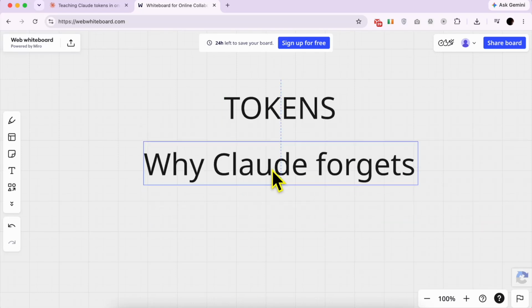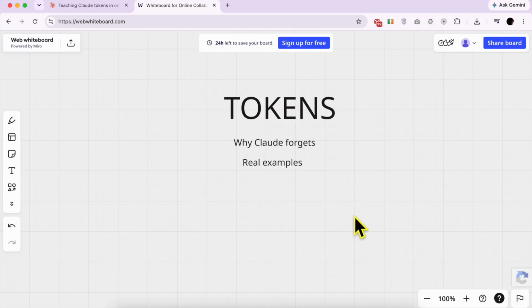In AI, you'll keep hearing one word over and over: tokens. Here's the truth: you don't need to understand tokens to use Claude well, but not knowing what it means can make you feel like you're missing something important. So before we go further, let's clear it up simply. By the end of this video, you'll know why Claude sometimes forgets things in a long chat and what tokens actually look like with real examples.